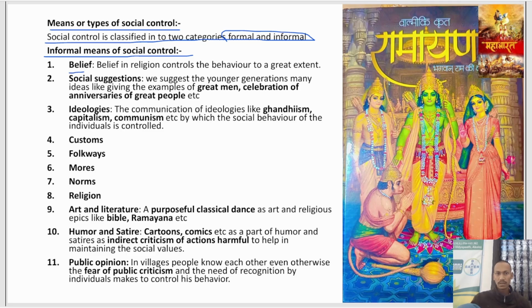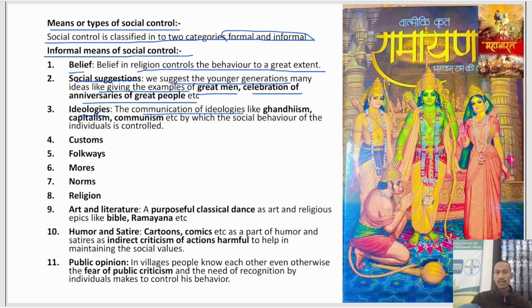For example, beliefs. Beliefs in religion control behavior to a great extent. The belief that is put upon us by our religion dictates what kind of behavior we will have. Then social suggestions. We give the younger generations examples, such as about great men, and the celebration of anniversaries of great people, to remember them and their ideas. We give these social suggestions along with ideologies.